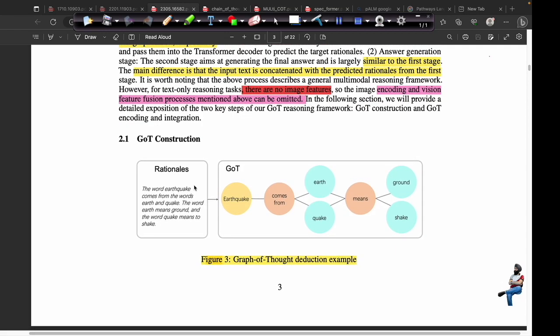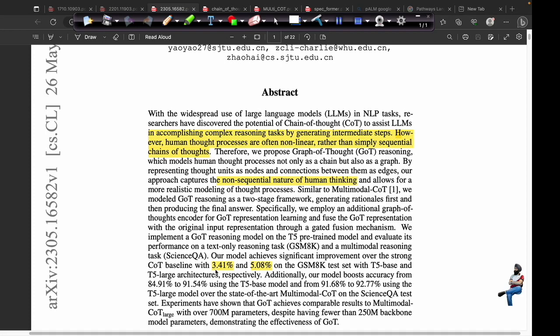So this is the rationale which is used in chain of thought prompting. This can be better mimicked using a graph rather than just text. The main intuition is the better encoding of information in the form of graphs rather than raw text. There was a 3 to 6% improvement on different benchmarks using graph of thoughts.